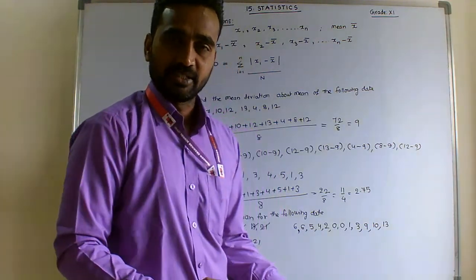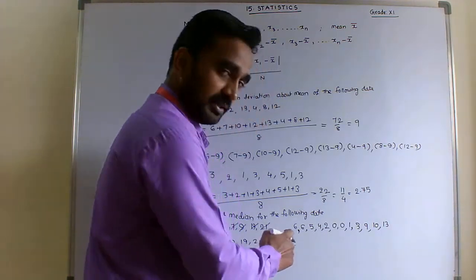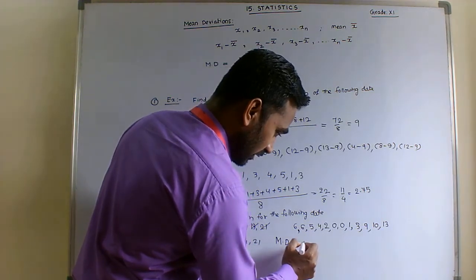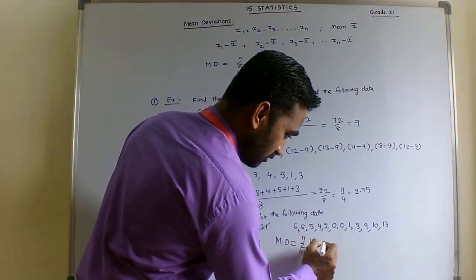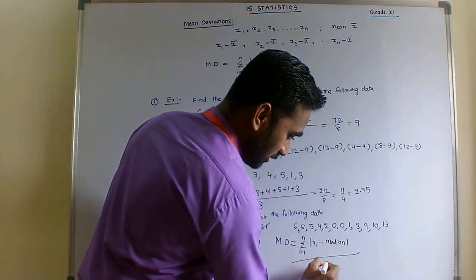Next, their average, the mean deviation. The mean deviation is equal to the sum of |xi minus median| for i equal to 1 to n, divided by n.